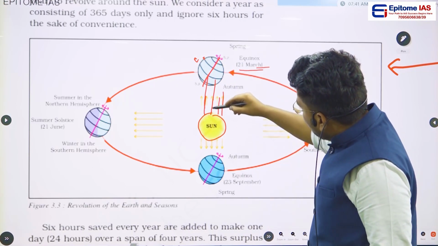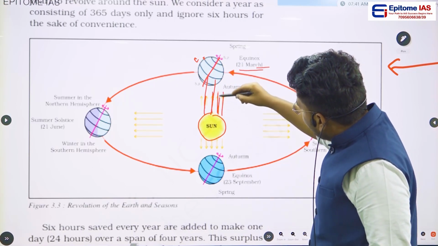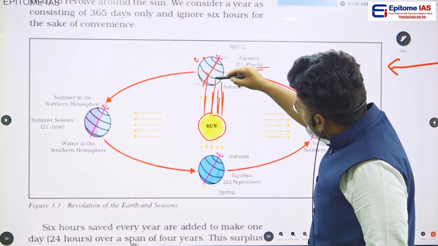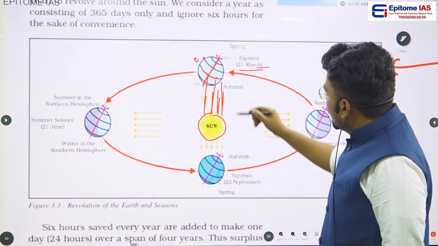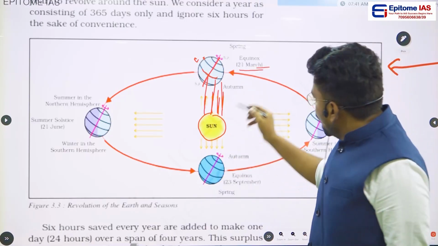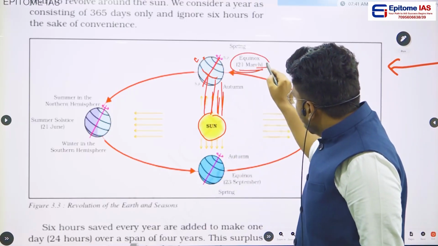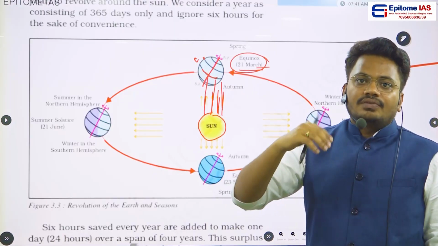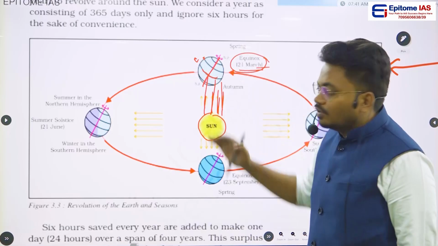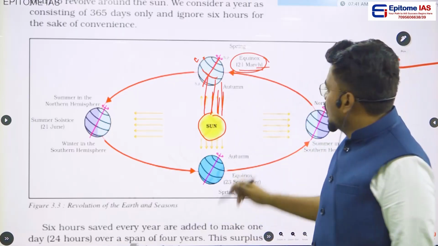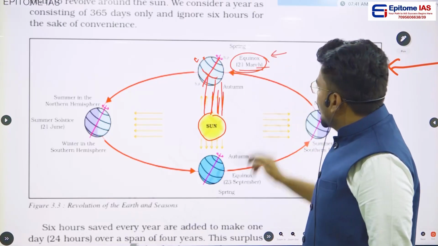If you see the positioning of the Earth, the majority of the sunlight reaches the equator zone. So because of this, during March the length of the day and the length of the night will be the same near the equator. I'm not talking about the North Pole and South Pole, I'm talking only about the equator. This particular phenomenon is called equinox.